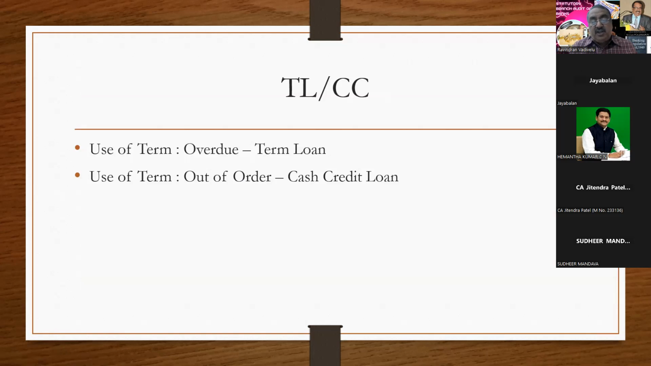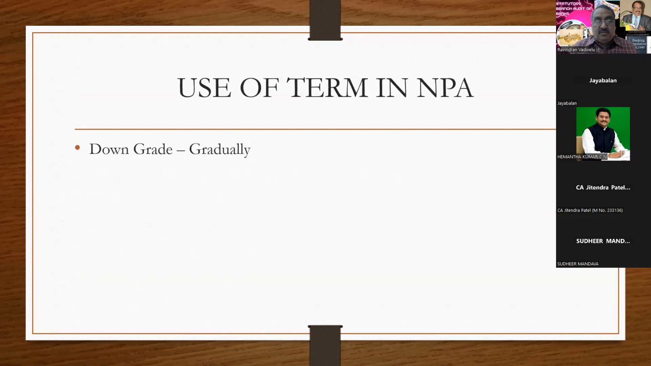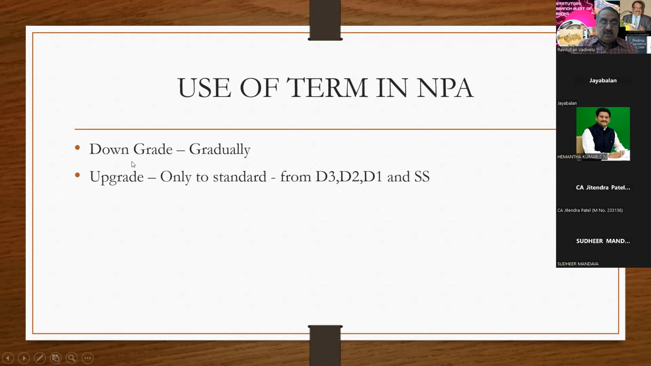Now I am moving to the next part of the slide. Here, as I already said, you have to use the term overdue for term loans and out of order for CC accounts. So this term you have to remember. Two more important things: downgrading the account and upgrading the account. You have to downgrade the account gradually. If one account has become NPA, then from standard to substandard, then substandard to doubtful 1, then doubtful 1 to doubtful 2, doubtful 3, then more than 3 years. Every year you have to do it.